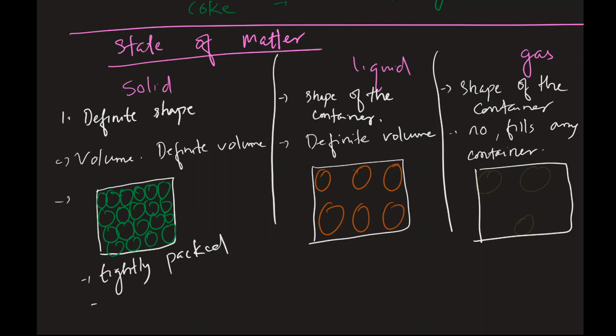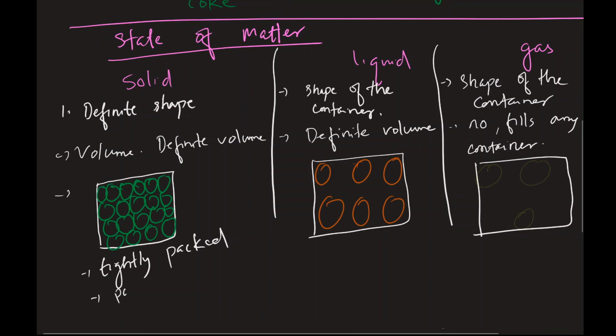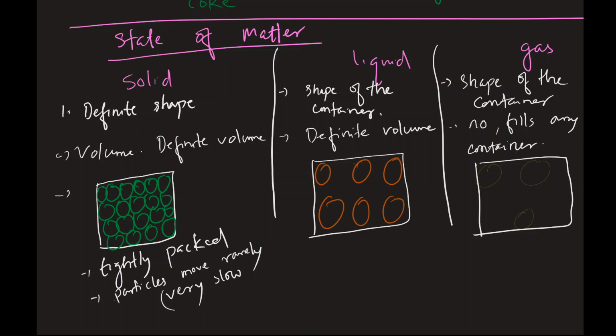If it is tightly packed, the particles move rarely. Like they don't move much. So the movement of particles is very slow.